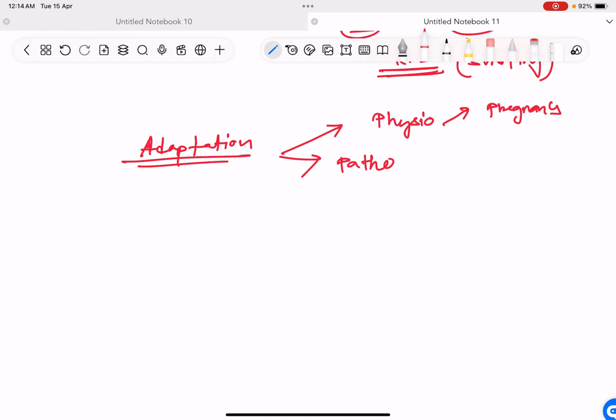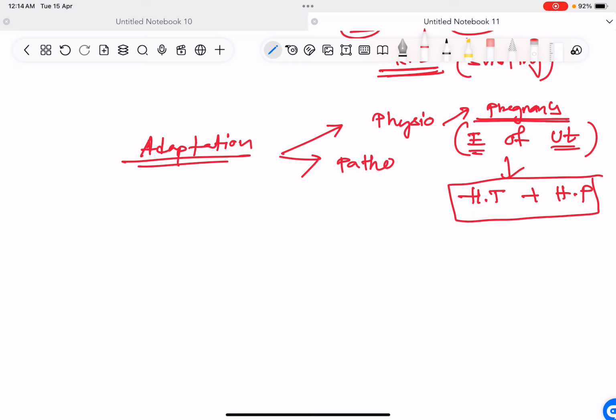Physiological adaptation example is pregnancy. In this, there is enlargement of the uterus. Enlargement of uterus due to what? Hypertrophy plus hyperplasia. There is both hypertrophy plus hyperplasia. Pathological, it is BPH, benign prostatic hyperplasia.